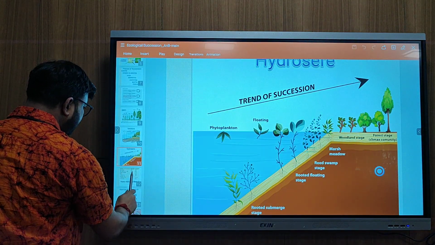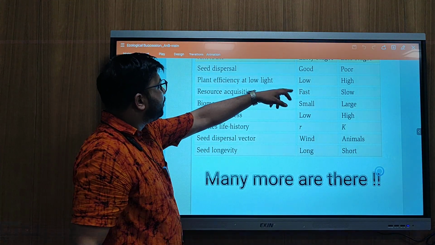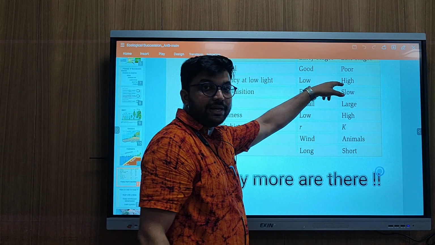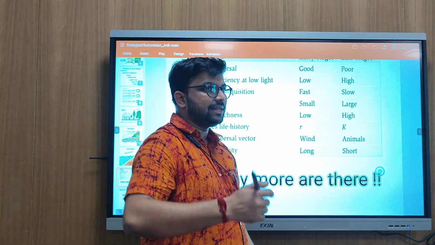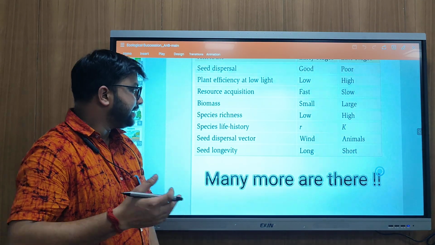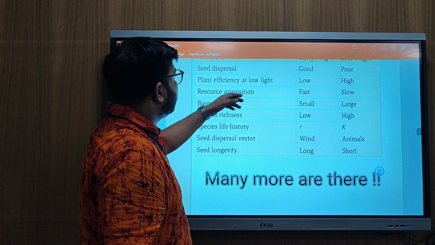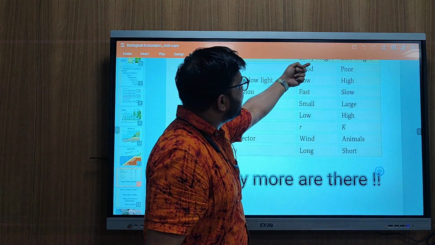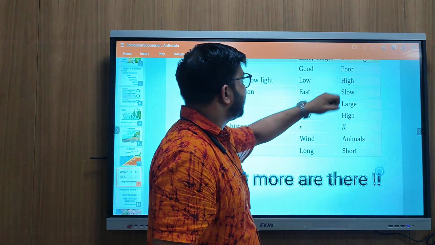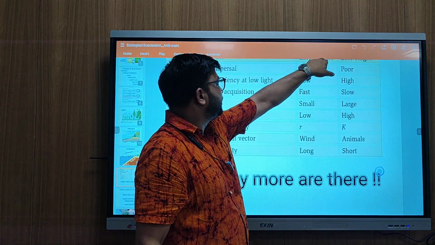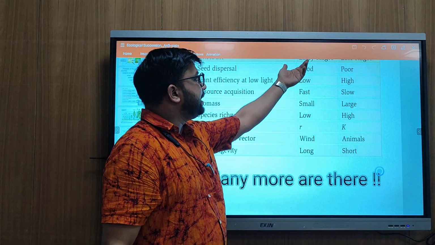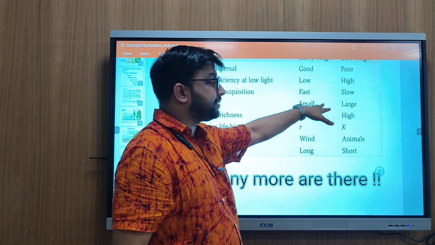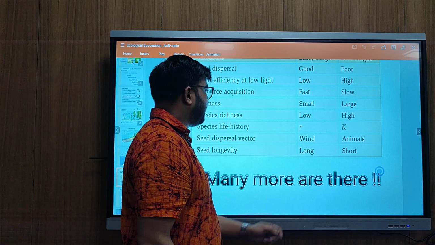So this is a very important table for those aspirants who are preparing for NET, SET or GATE or any kind of competitive exam, like the difference between the pioneer stage and the climax stage. Okay, I'm sorry, these 2 rows are not visible there. So this is the proper difference between the early stage and the pioneer stage. It's a very interesting and very important table for competitive exams.